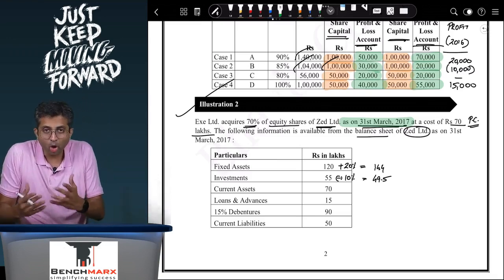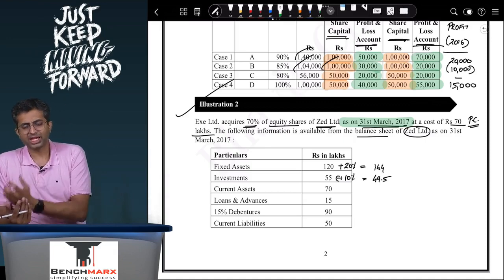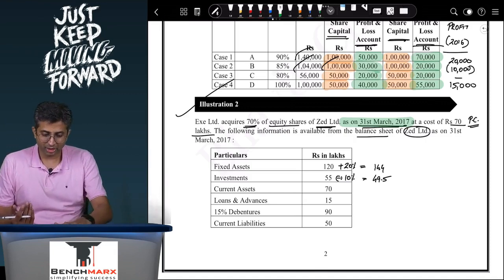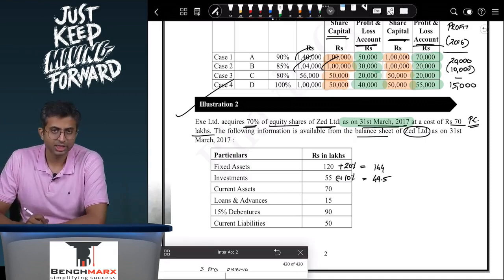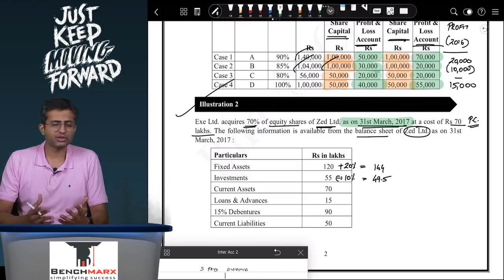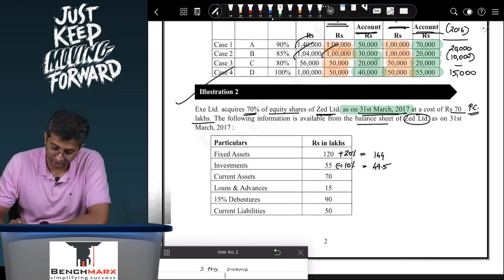Well, dividend is paid on 31st March 17 itself, and hence it must be paid out of the profits which are earned prior to 31st March 17. Your date of acquisition over here is 31st March 17 only, and hence dividend is paid out of pre-acquisition profits.